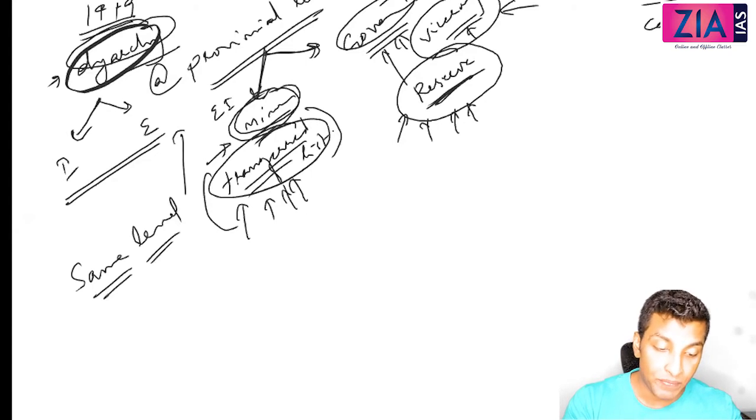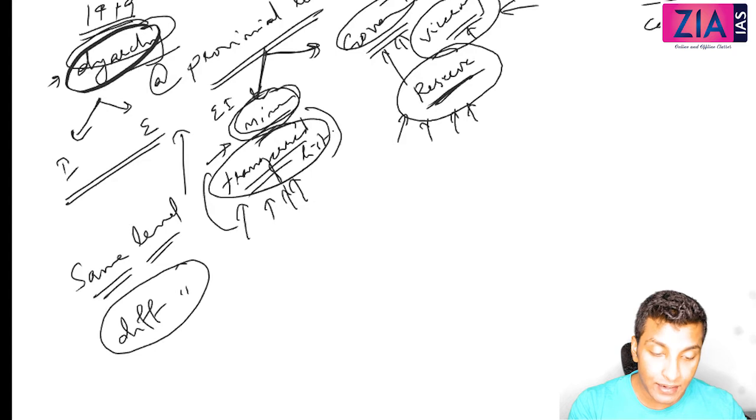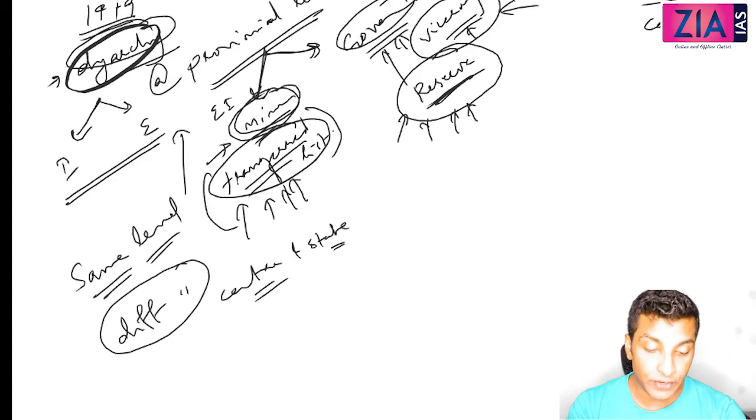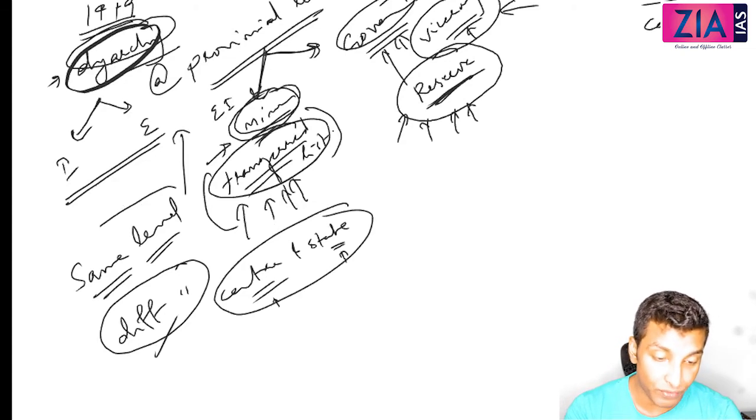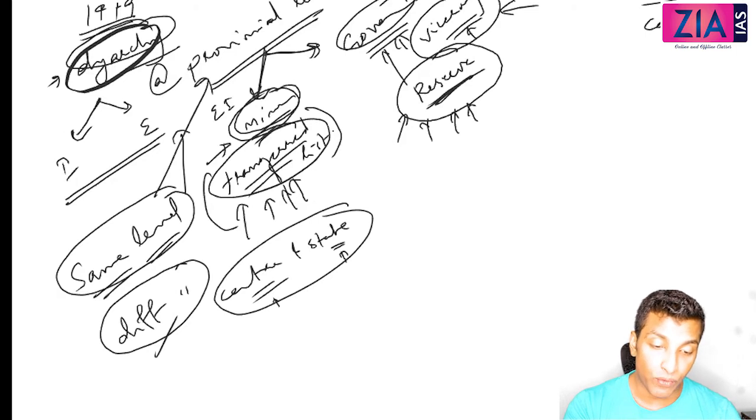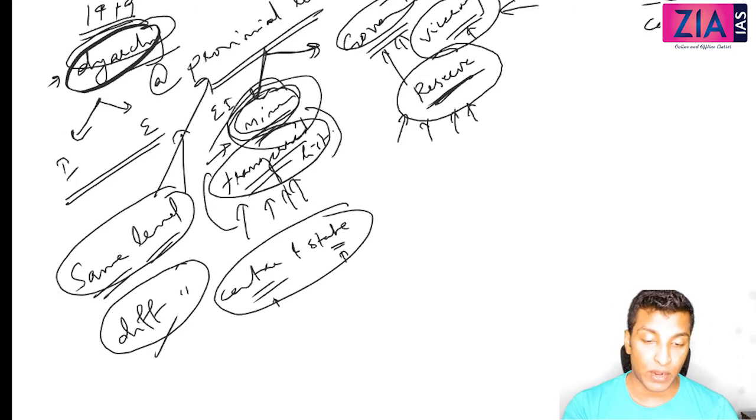How can you understand the difference? Same level, two government setup, that is diarchy. Existence of two governments at different levels, center and state, that is federalism. Different level, different rule, that is federalism. But this is at the same level, the provincial level, one by the elected members and one by the governor.